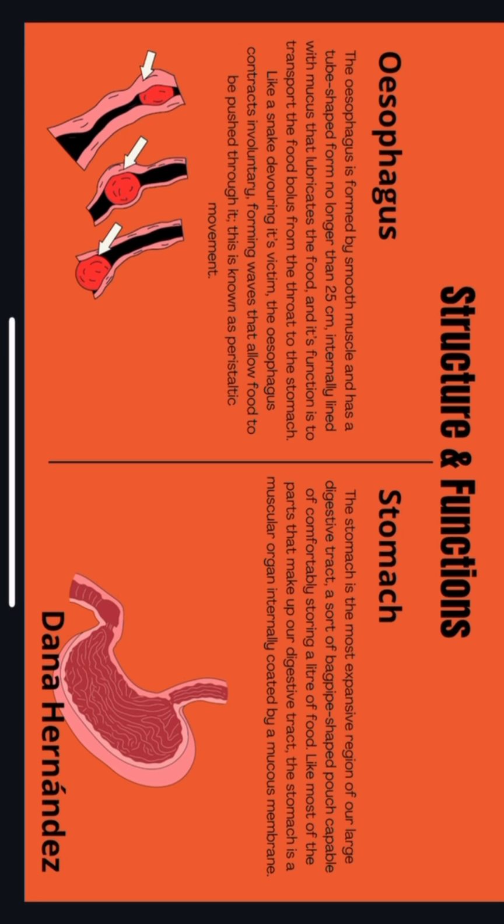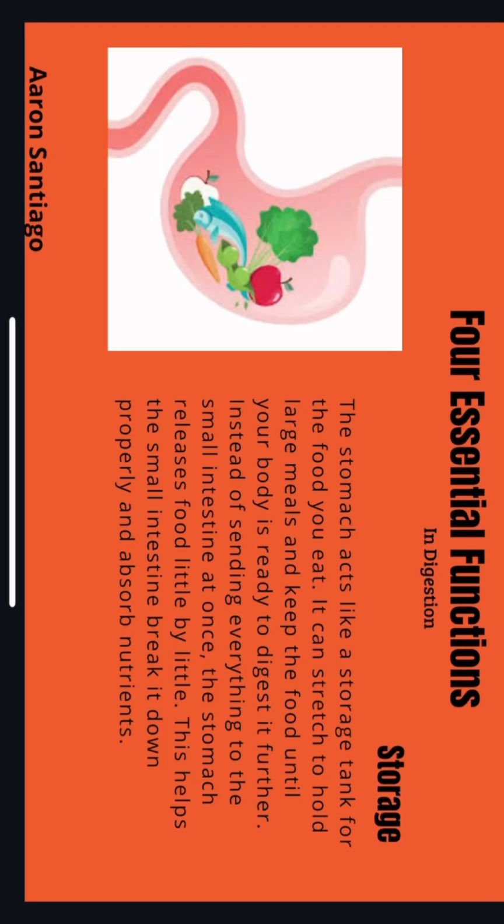Stomach. The stomach is the most expansive region of our digestive tract, a short bagpipe-shaped pouch capable of comfortably storing a liter of food. Like most of the parts that make up our digestive tract, the stomach is a muscular organ internally coated by a mucous membrane. Four essential functions. First, storage. The stomach acts like a storage tank for the food you eat. It can stretch to hold large meals and keep the food until your body is ready to digest it further. Instead of sending everything to the small intestine at once, the stomach releases food little by little. This helps the small intestine break it down properly and absorb nutrients.